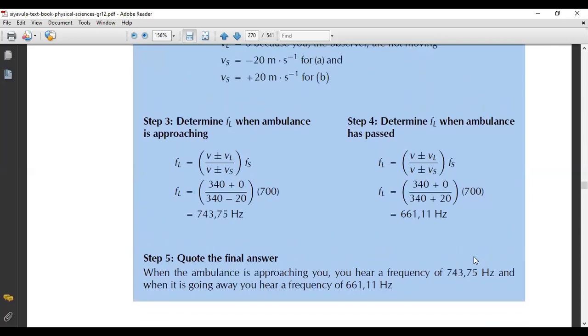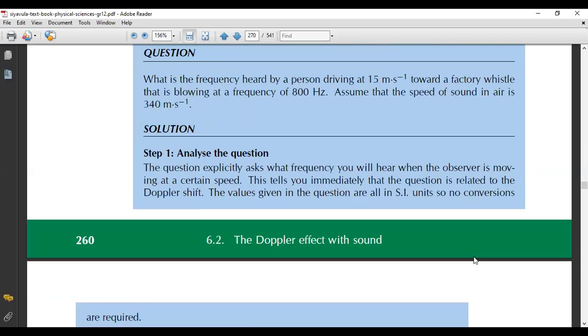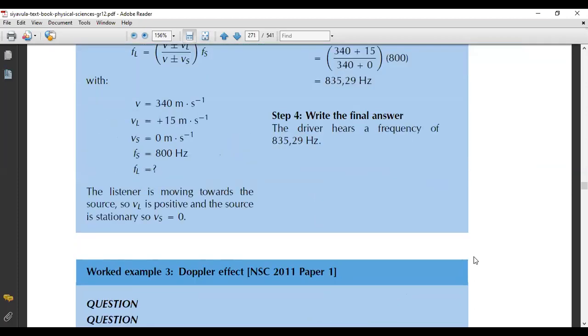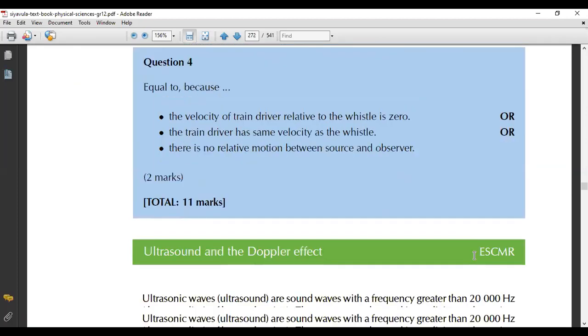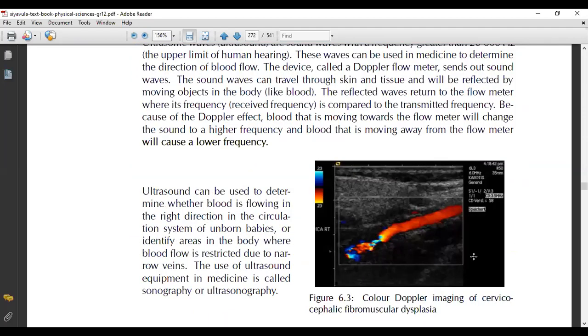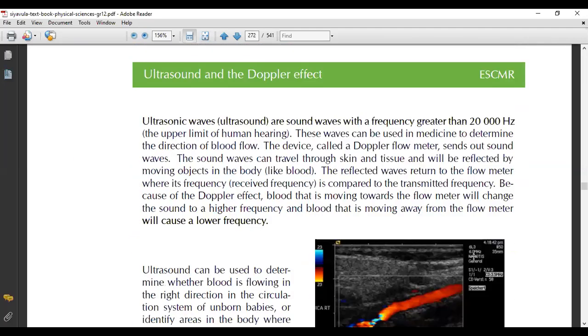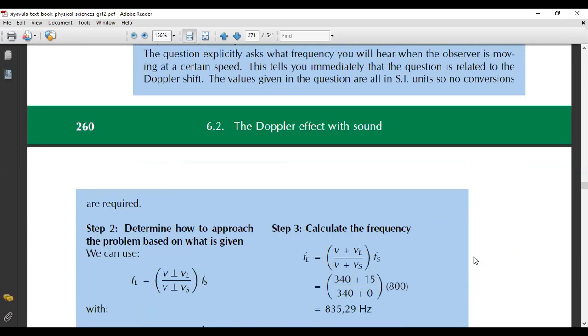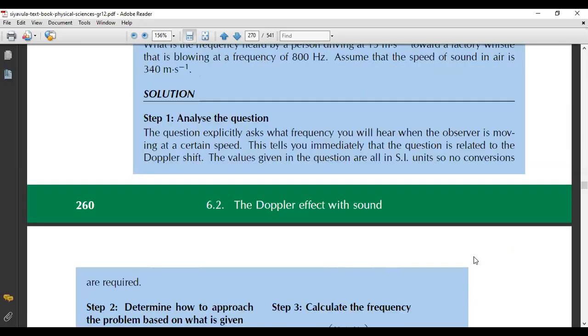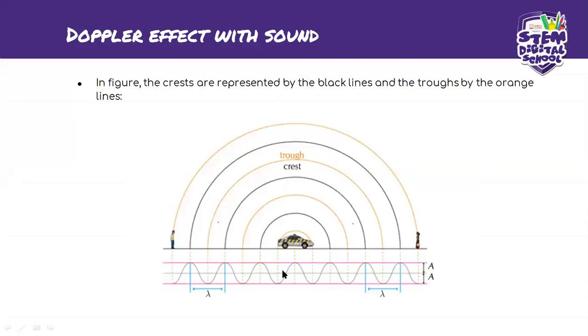But I'm thinking we'll do some more examples tomorrow and do some problems tomorrow. Okay. So that is all that we have for today, guys. We'll do some more problems tomorrow. We're still doing the Doppler effect. So today I'm glad we just went through the theory basics of what you need to know, the wavelengths, the crest, the troughs, and the amplitude.